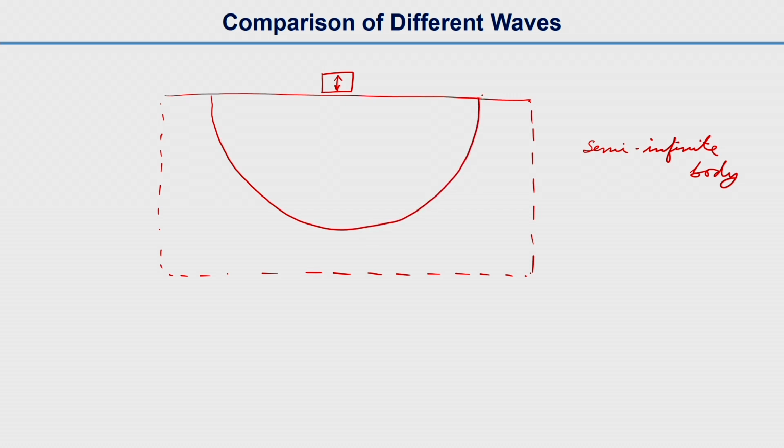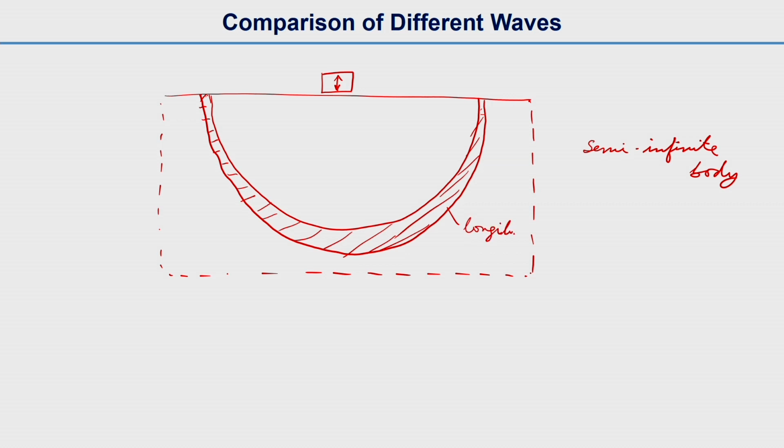This is the front of the longitudinal wave. If we draw the amplitude, this is just a schematic to show the relative amplitude, it will be thin, and if you go along this side, it will be a little thicker. So this is the amplitude for the longitudinal wave,